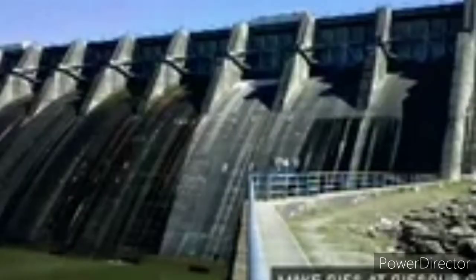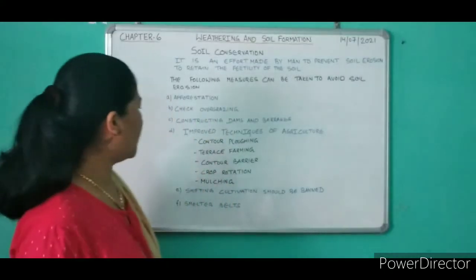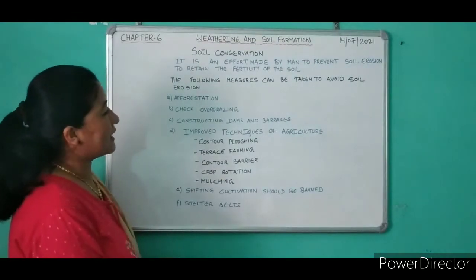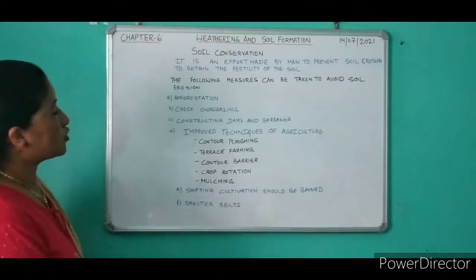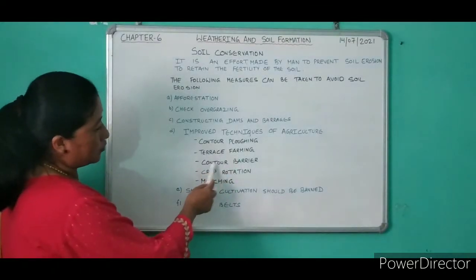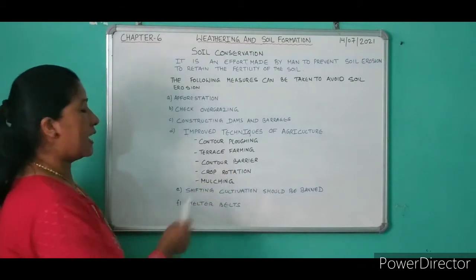This is another way by which we can control soil erosion by flood. It can be checked by constructing dams or barrages over such rivers because they control the flow of the water. This checks the speed of water and thereby saves soil from erosion. Then next point, improved techniques of agriculture. There are 4 or 5 you can see: contour ploughing, terrace farming, contour barrier, crop rotation and mulching.